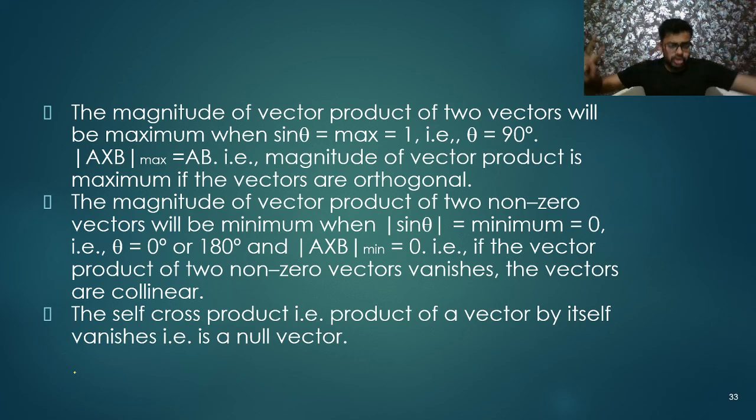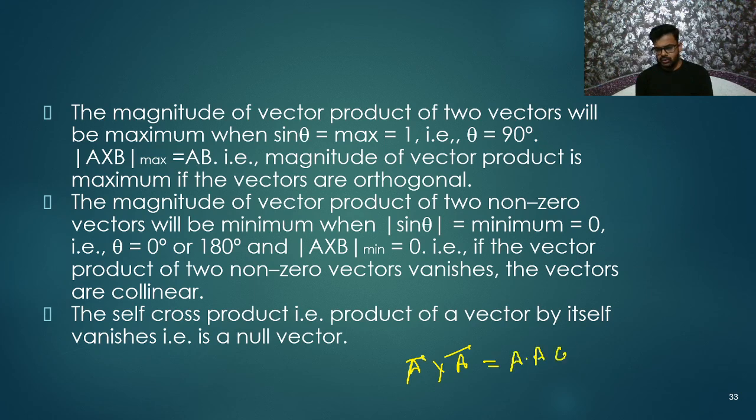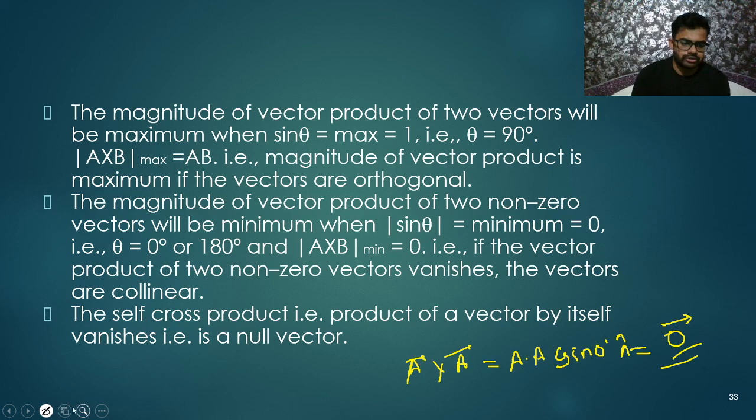Then their cross product will be 0. Next, the cross product of a vector with itself is always a null vector. Why? Because A cross A equals A A sine 0 degrees times n cap, which is 0, so I can write it as the 0 vector.